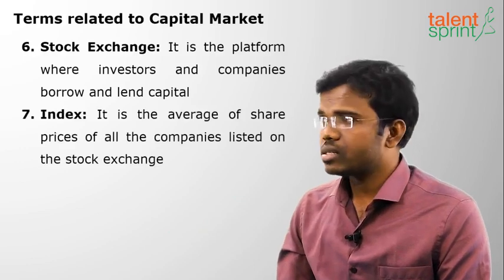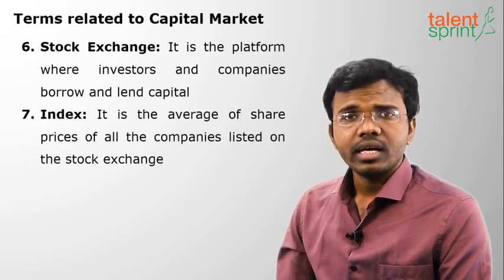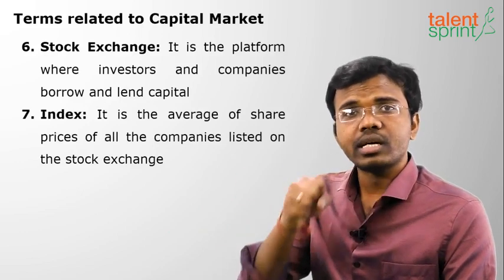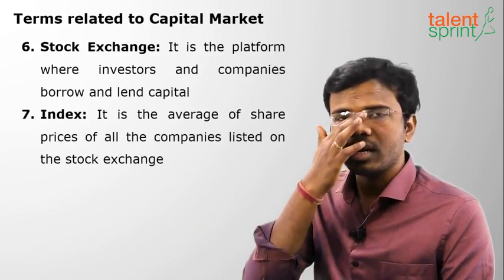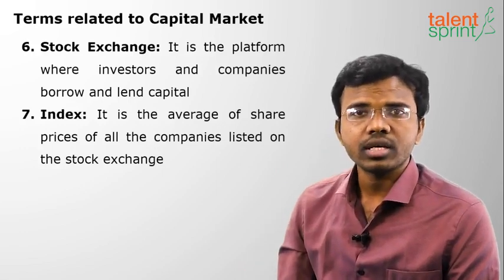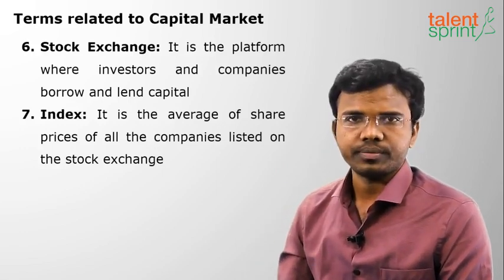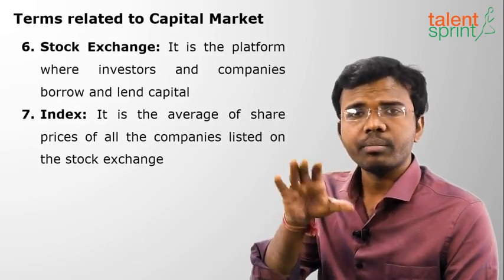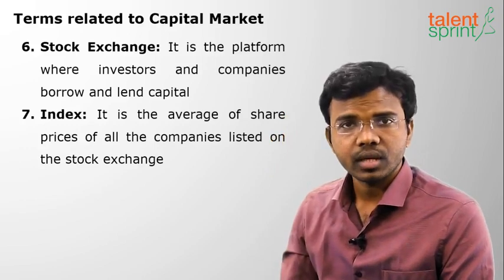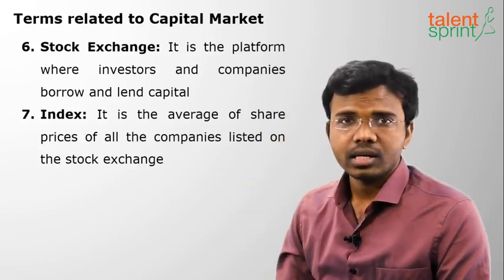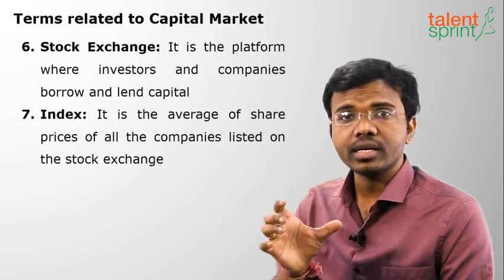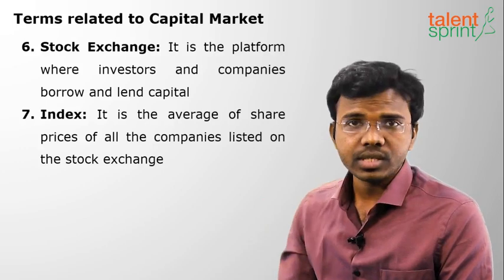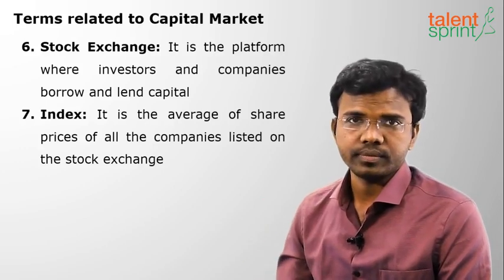Clear? Next is index. What do you mean by index? Index is the average of the share prices of the companies which are trading on the stock exchange. Suppose there are 10 companies trading on a stock exchange, for example, Bombay Stock Exchange. So if I do the average of those 10 companies' share values, some may be positive, some may be negative. So I will get the index of that stock exchange. Clear with this? So index means it is an average of the share prices of all the companies which are trading on that stock exchange.